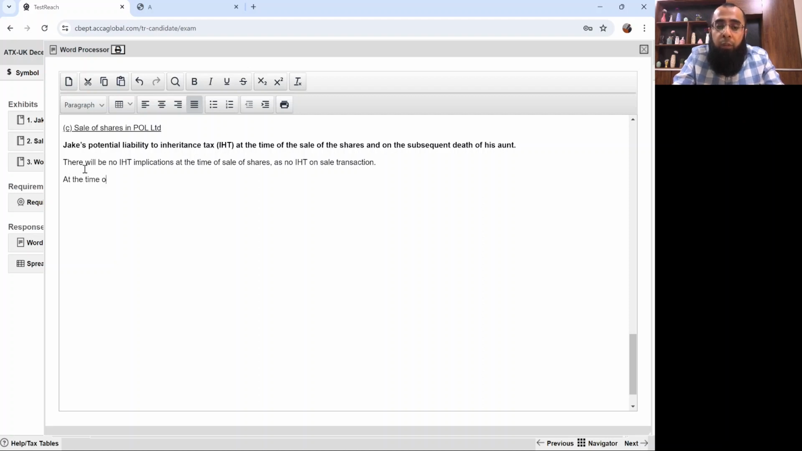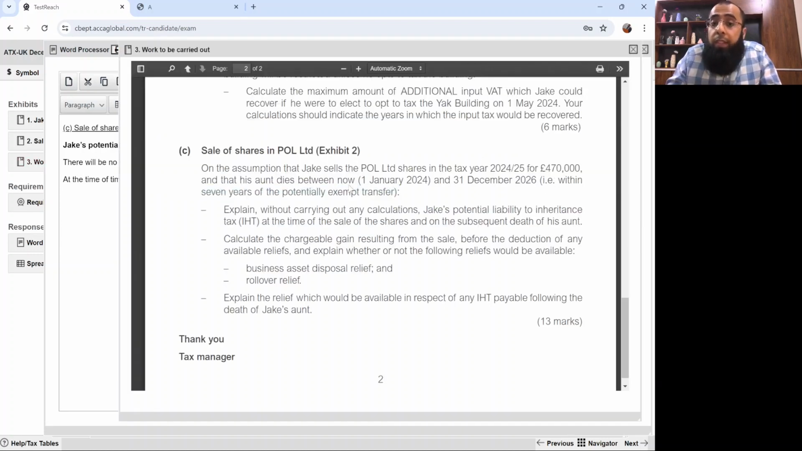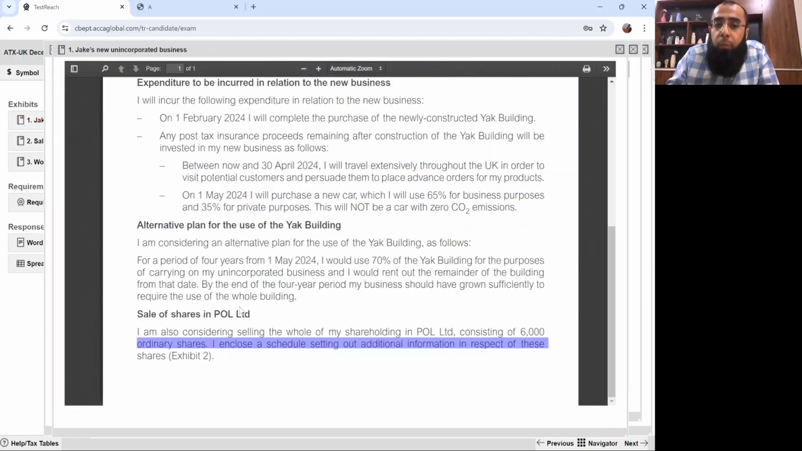At the time of death of Jake's aunt, IHT will arise as the potentially exempt transfer will become chargeable for death tax, as his aunt will die within 7 years of the gift, as it was written here, that is within 7 years of the potentially exempt transfer. Now let's look at the scenario in more detail.